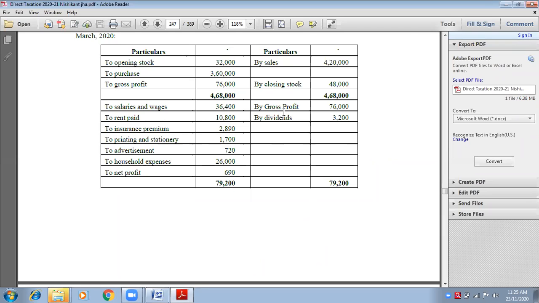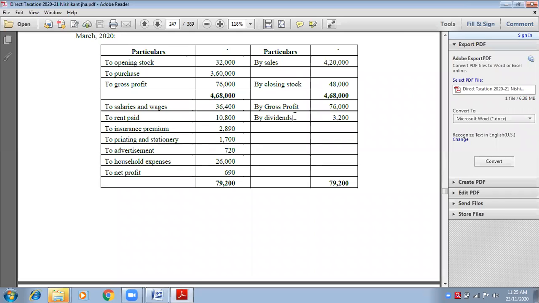Now, dividends. You need to tell me, is this income related to business or not? Is it operating income or non-operating income? Non-operating. Dividend is earned from the extra money that you invest in shares of another company, or government securities.